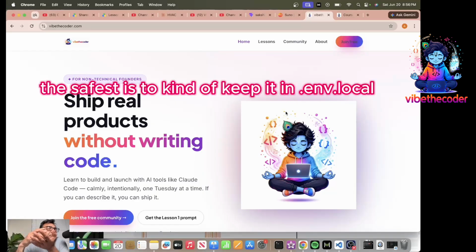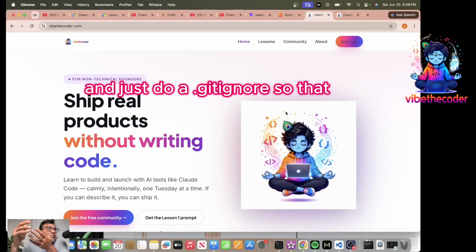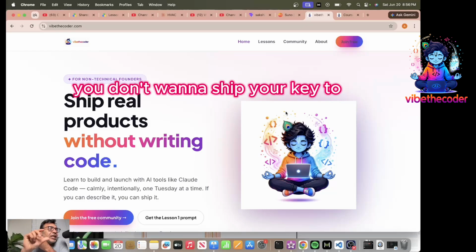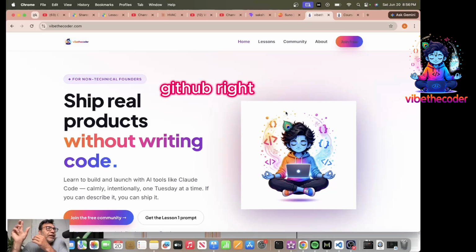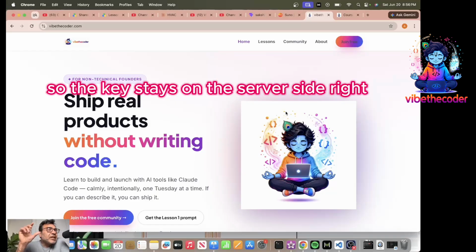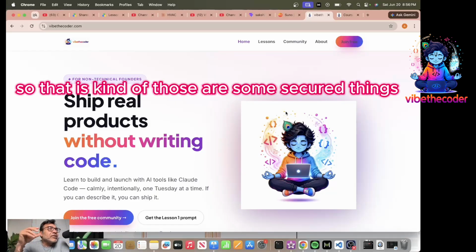The safest is to keep it in .env.local and just do a .gitignore so that those things don't get shipped. You don't want to ship your key to GitHub, you don't want it stored on GitHub. So the key stays on the server side. Those are some security things.